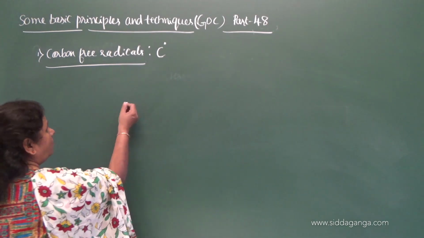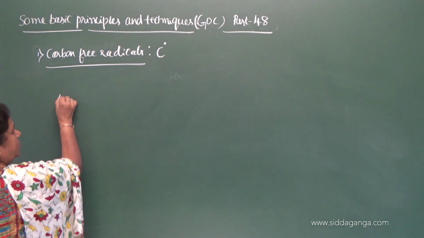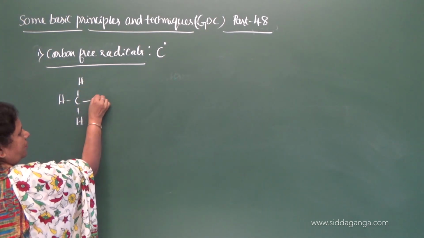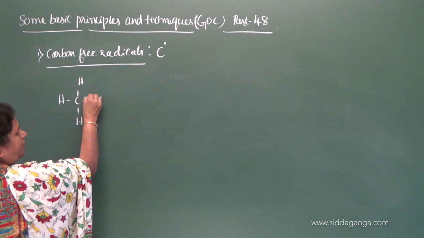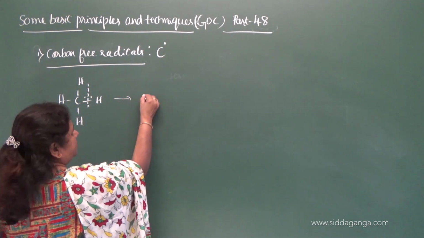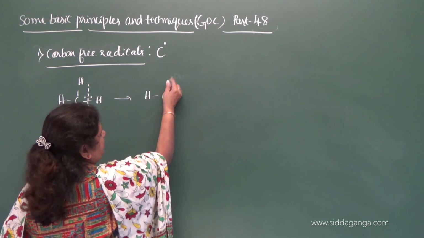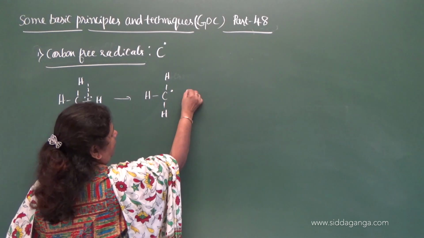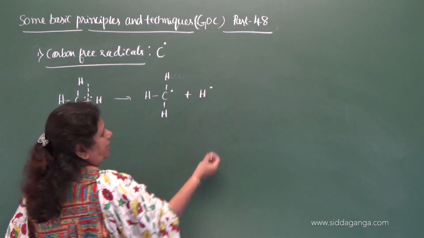Let me show how many electrons are present here. This is a methane molecule. When it undergoes homolytic cleavage, what do you get? H, C and H and H, with carbon keeping one electron and hydrogen taking another electron.